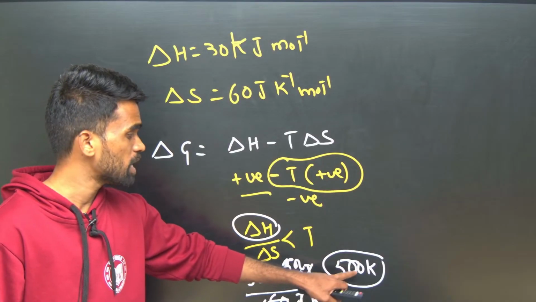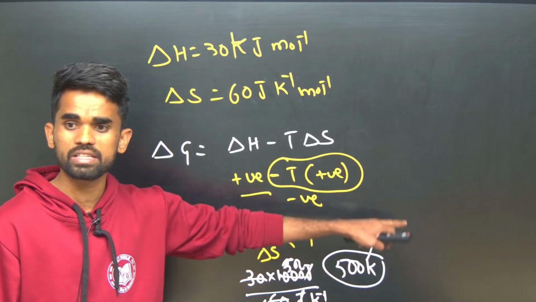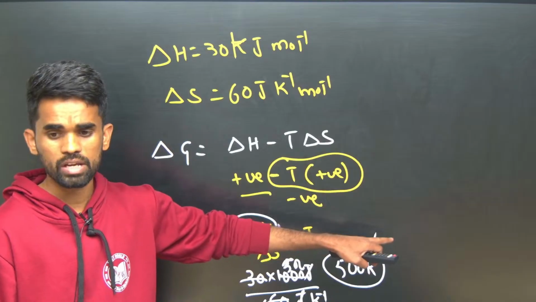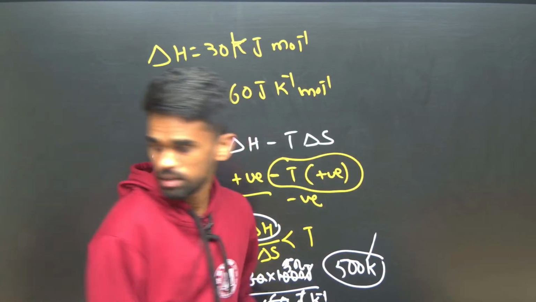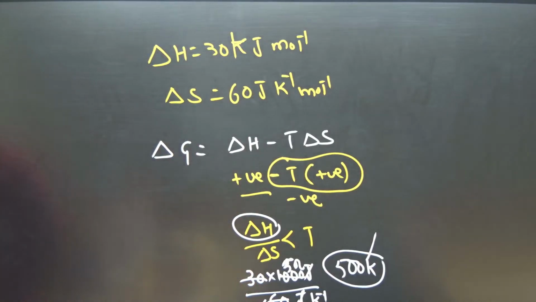They may not give it in Kelvin; they will convert this into degrees also. So how can you do that? Minus 273. Okay, this is about that.